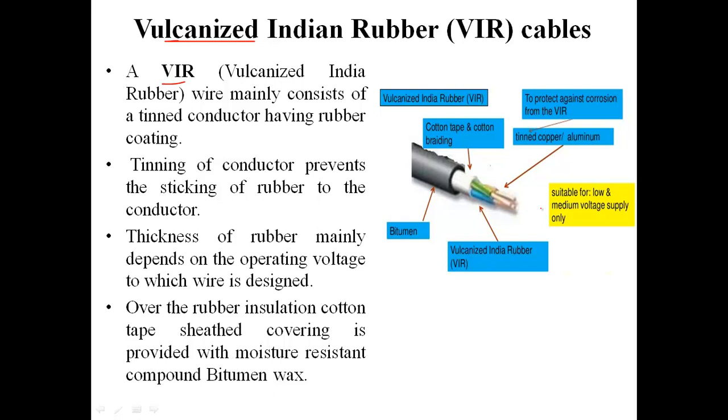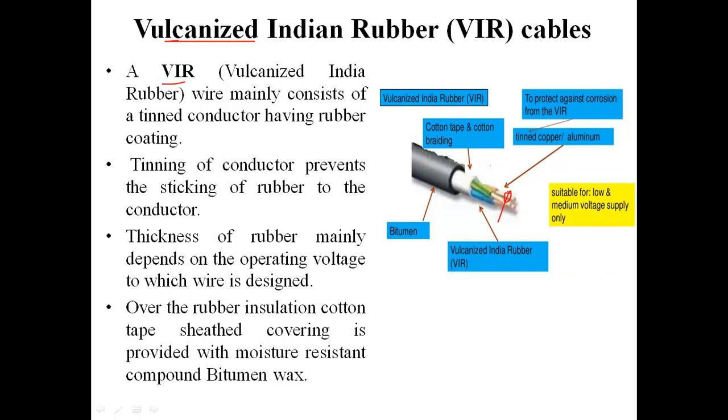If we talk about the cables, here we can see that the conductors are here, and these conductors are having a coating of tin over it. So what is the use of tin coating here?